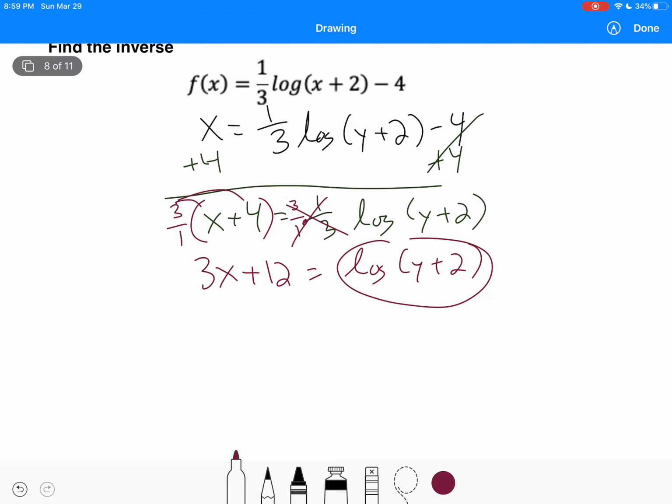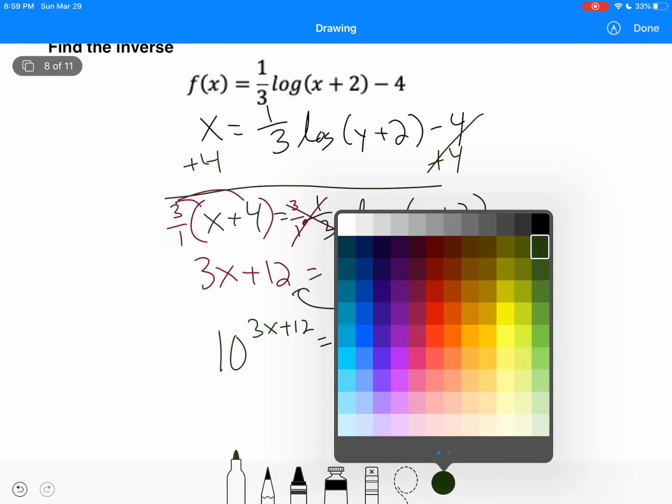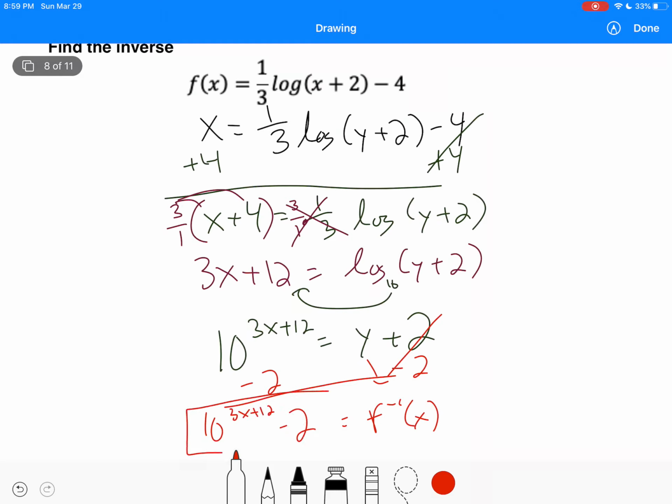Okay. Now do we have the log by itself? Yes, we do. So now we can go ahead and rewrite it in exponential. But what is this base right here? Now it's log, it's not ln. So when it's log, the common base is 10. So when we rewrite that, it would be 10 to the power of (3x plus 12) equals y plus 2, right? And then we would just need to move this 2. So we just subtract 2. I'm going to go ahead and change this to f-1 of x, since we found the inverse, equals 10 to the power of (3x plus 12) minus 2. And that is the inverse of that log.